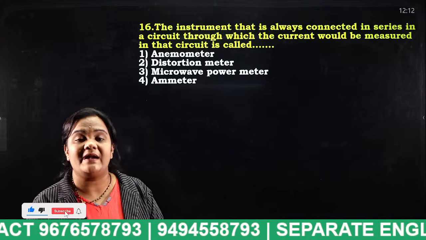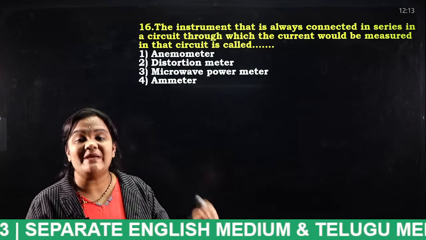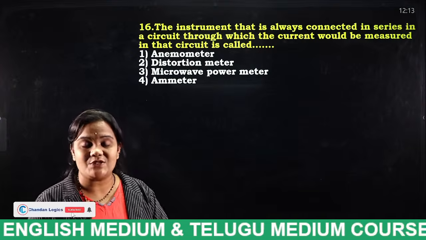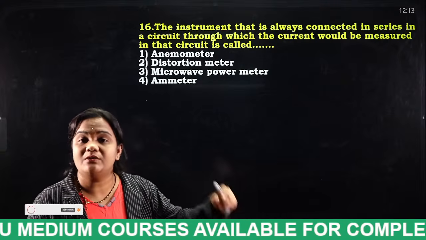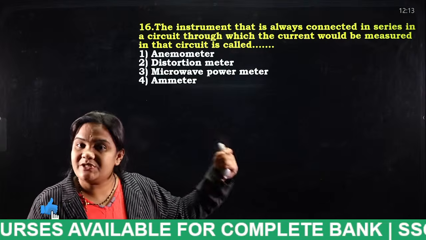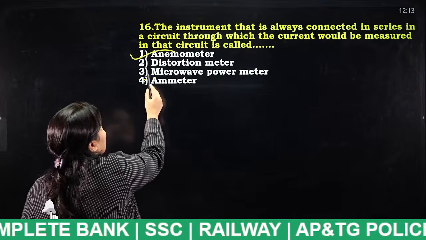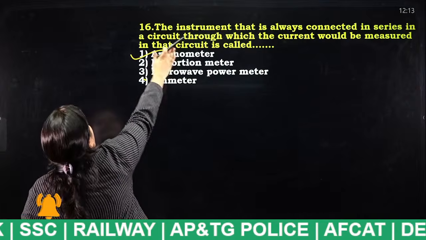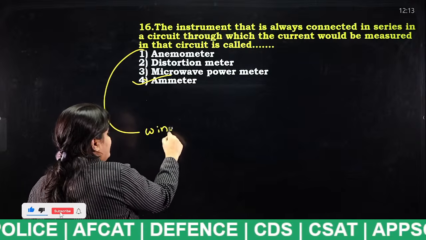Yes, ammeter. Ampere is the unit of electric current. So what is the unit of electric current actually? Ampere. That ammeter is always connected to the circuit in order to measure the electric current. Yes, very good. Okay, and what is this ammeter? Sorry, anemometer. And this anemometer is used to measure wind speed.